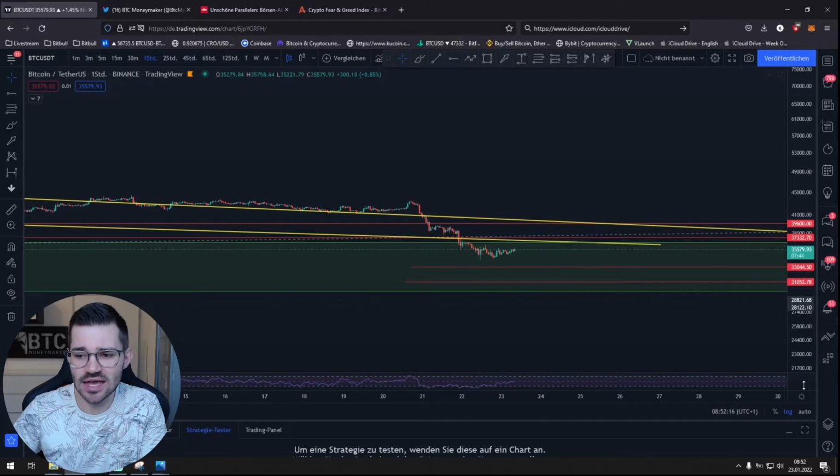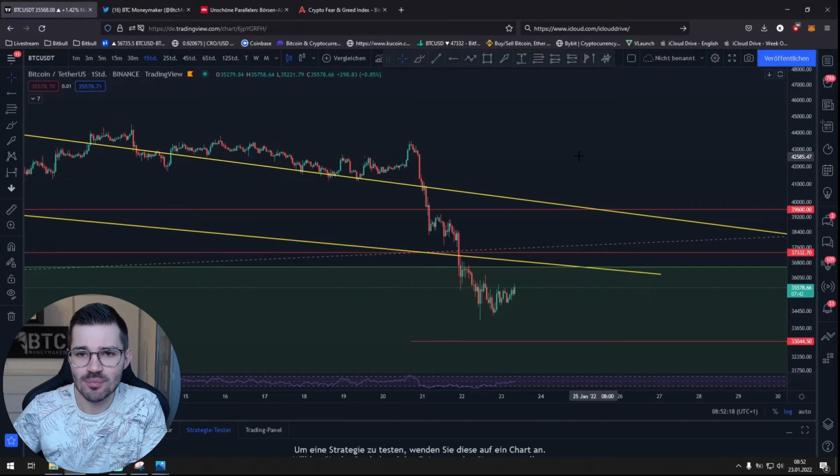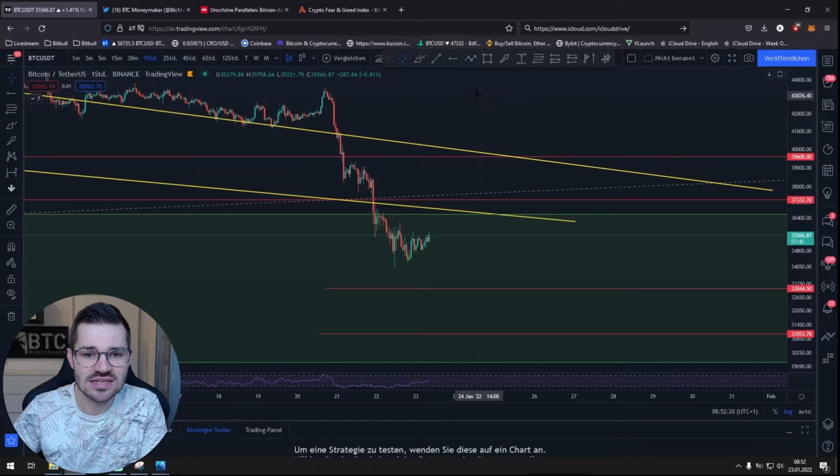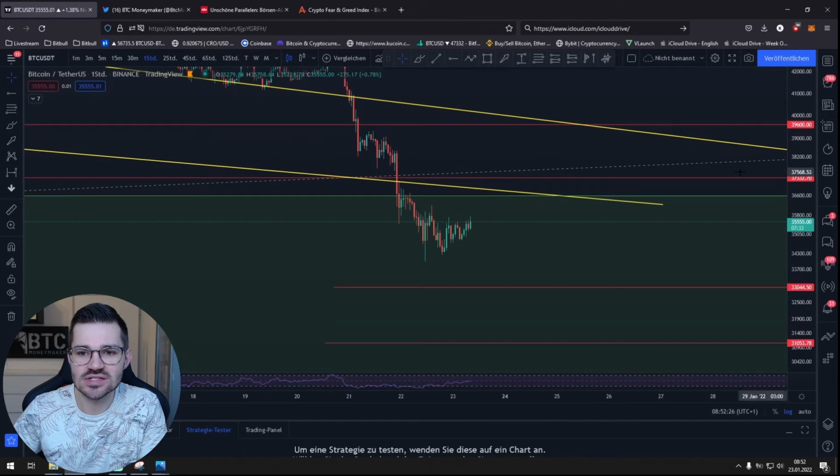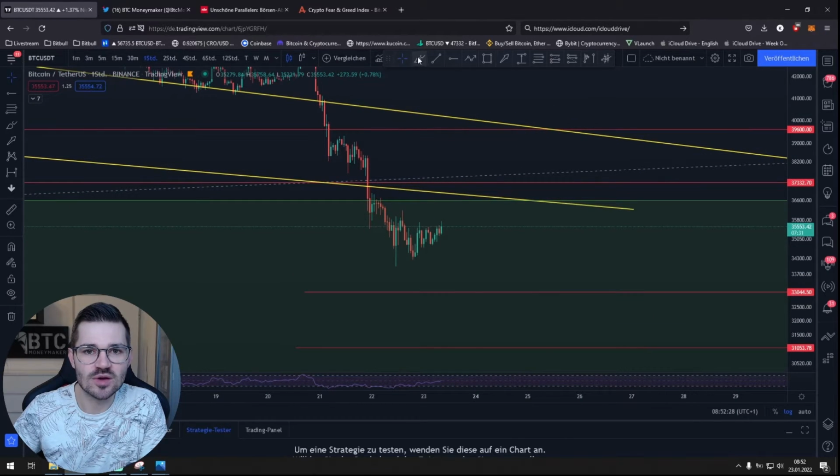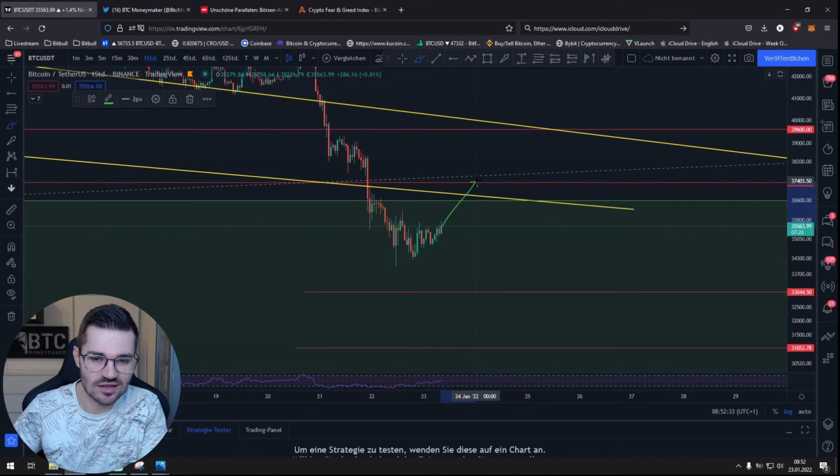Now, having said all that, we're going to be looking at the 1 hour chart. It looks like we are starting to see somewhat of a cool down period, but nothing too big, nothing major. Because if we do manage to come back up to this resistance area here and we fail to retest it, then of course we can sell off again. So basically just keep an eye out for that.